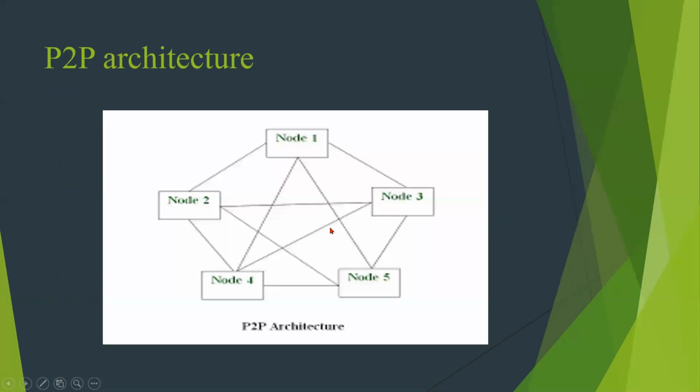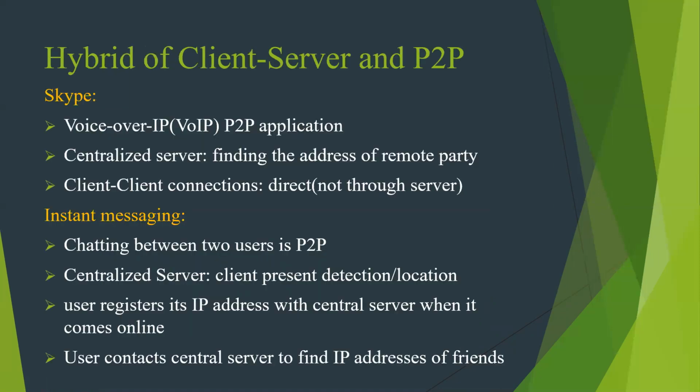Complex management. From this, we can see that this is one node. These are peers or nodes. They are connected to each other in a star topology or mesh network. Each one is connected to the other, so out of these 5 peers, each one is connected to the other 4 peers, and they can communicate directly without any help of the server or the host.